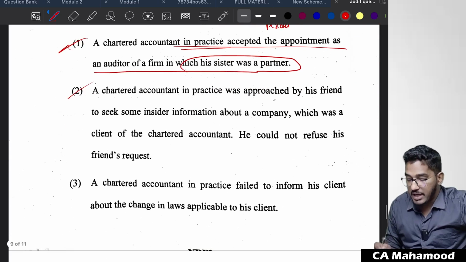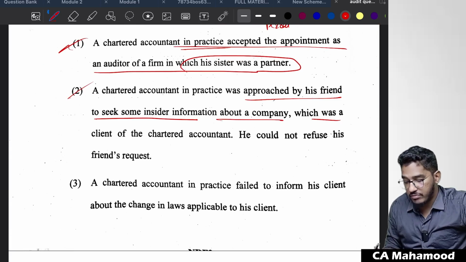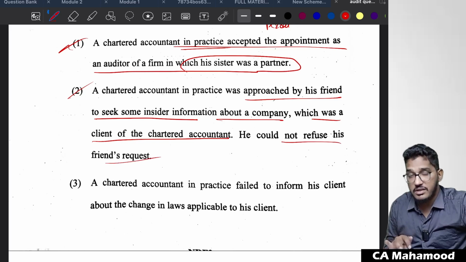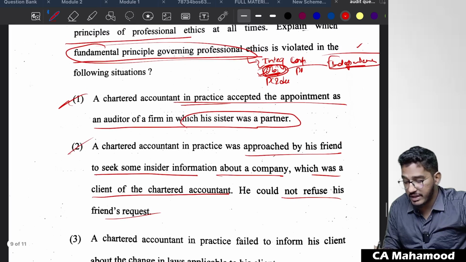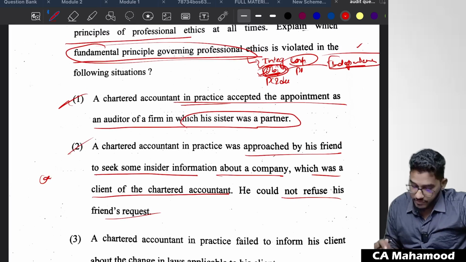Next one. A chartered accountant in practice was approached by his friend to seek some insider information about a company which was a client of the chartered accountant. He could not refuse his friend's request. His friend asked the information, this person shared it. Which ethical requirement, which fundamental principle is violated? Confidentiality has been violated. Very good.